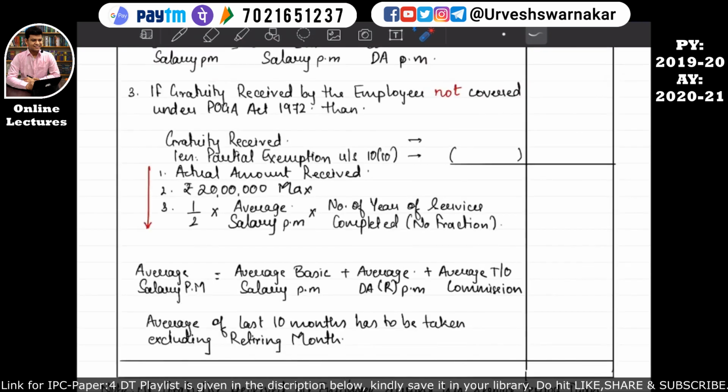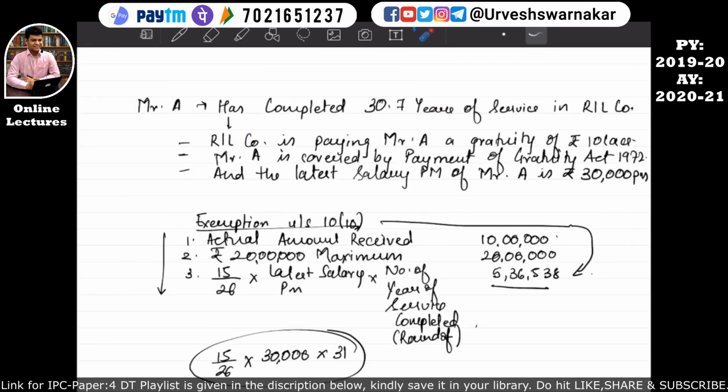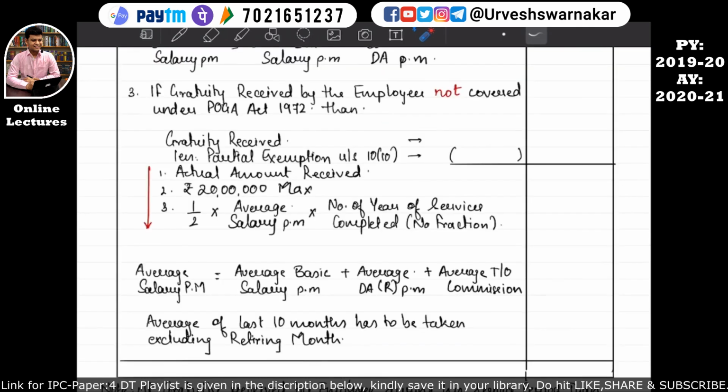But in this case, when the employee is not covered under the POGA Act, we will not consider this fraction. We will consider only the full completed years. That means he has completed 30 full years, so we will consider only 30 years and we will ignore this fraction. I hope this is quite clear to you all.